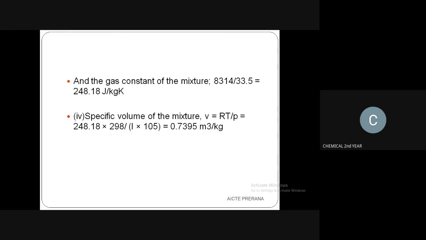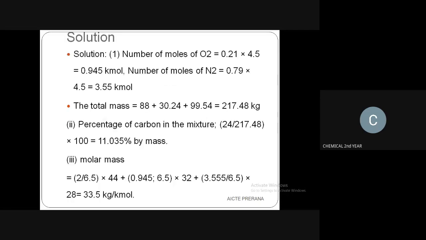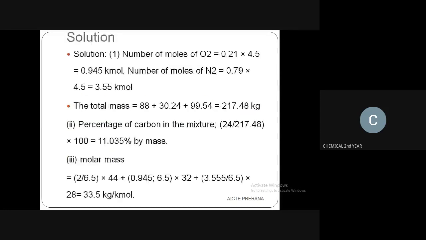Next they have asked for the molar mass and gas constant for the mixture. You have to find out the molar mass. They have given the moles of each compound: oxygen, nitrogen and carbon dioxide.